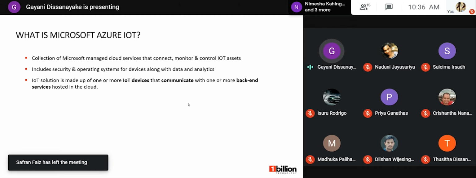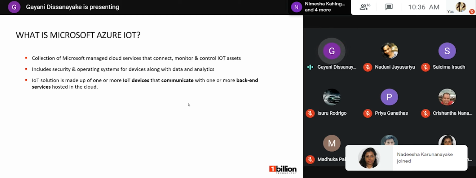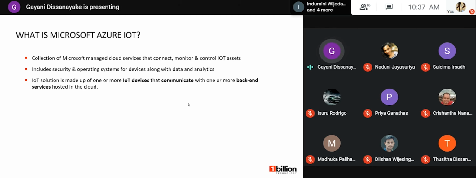So it is called device to cloud and cloud to device communication. In order to have this two-way communication, different communication protocols can be used. We can use protocols like HTTP, CoAP, MQTT. Likewise, we can have different types of protocols.